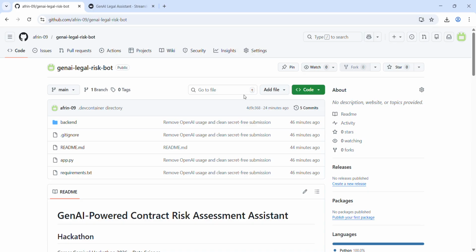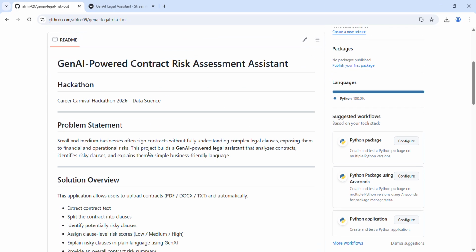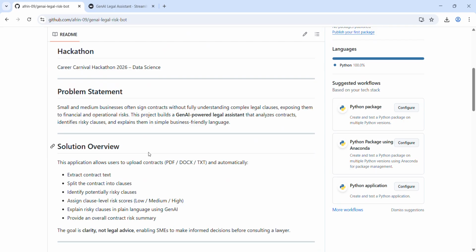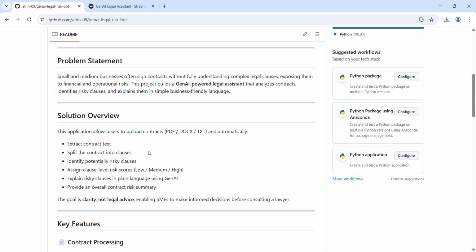I'll begin with the GitHub repository, which contains the complete source code, documentation, and design decisions for my Gen AI-powered contract risk assessment. Here, the README file outlines a core problem, which is that small and medium businesses often sign contracts without fully understanding legal clauses, which exposes them to financial and legal risk. The solution overview addresses the gap by analyzing contracts, breaking them into clauses, assessing risk, and explaining complex legal language in simple business terms.